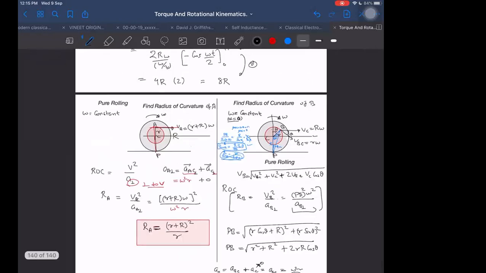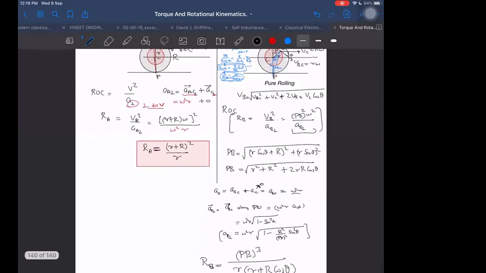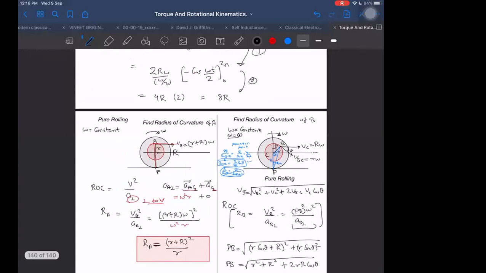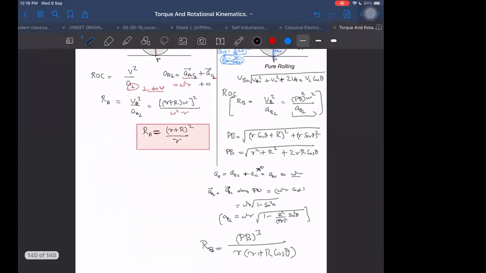PB cubed. So it depends on the distance PB cubed upon small r into small r plus capital R cos theta, where theta is the angle made by small r with vertical. Right, that is the answer at last. Okay.